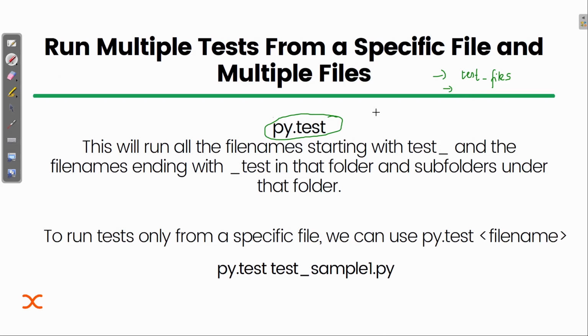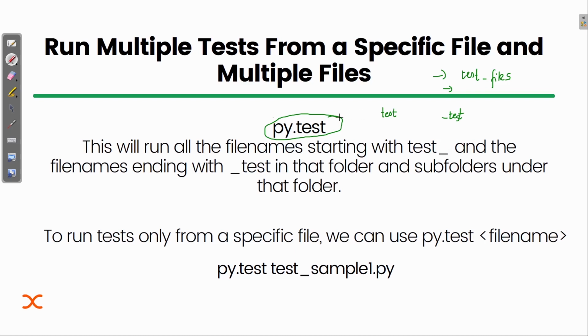So we can use this, that is py.test, to run all the test files. How does the interpreter know whether a specific file is a test file or a normal Python file? We know that if it starts with test or ends with test, okay. In that case the interpreter will understand that yes, this is a test file and I need to test it.